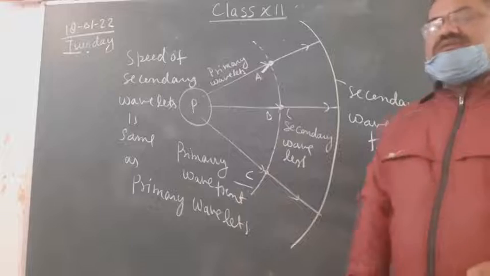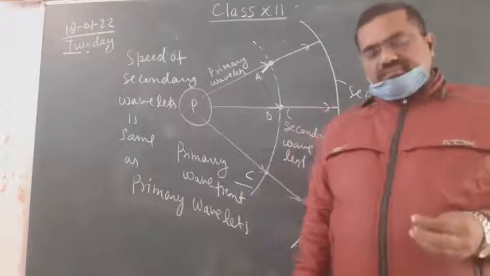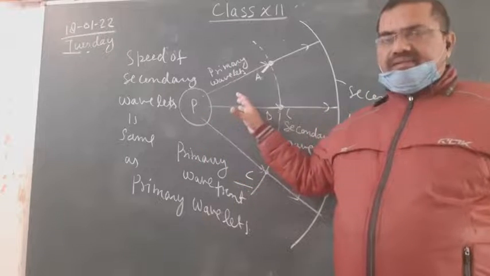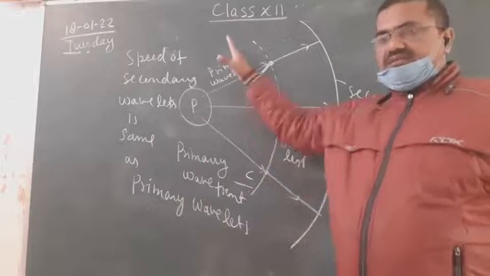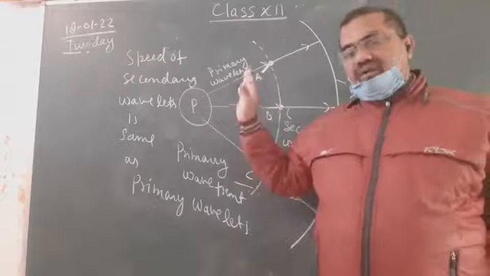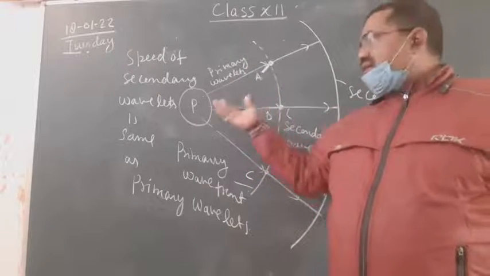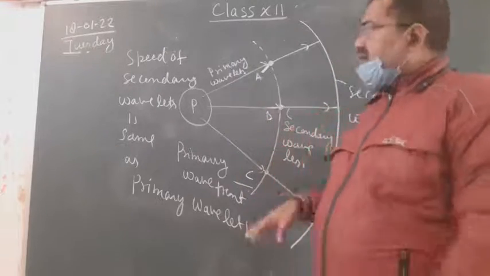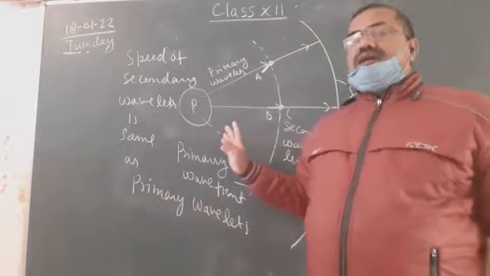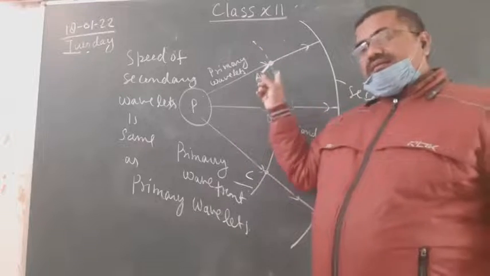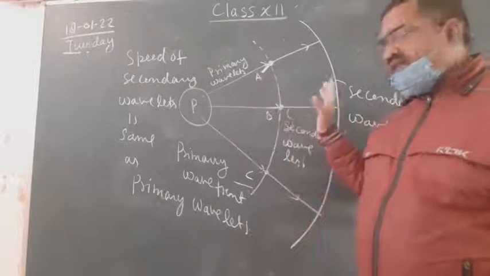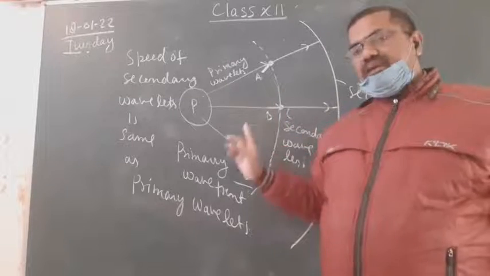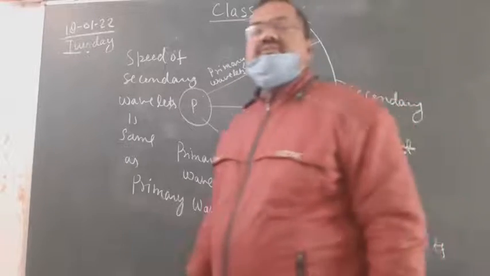There are two laws. One is primary source leads to primary wavelets, primary wavelets lead to primary wavefront, and the points on the primary wavefront where primary wavelets strike become a new source of light. These new sources again send secondary wavelets, and these secondary wavelets make secondary wavefront. And the speed of the primary wavelets is equal to the speed of secondary wavelets.